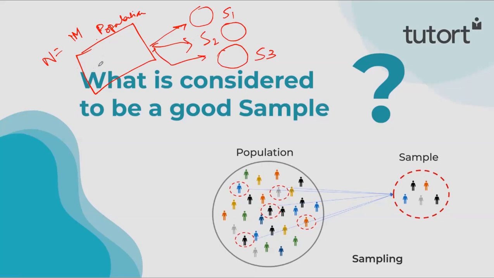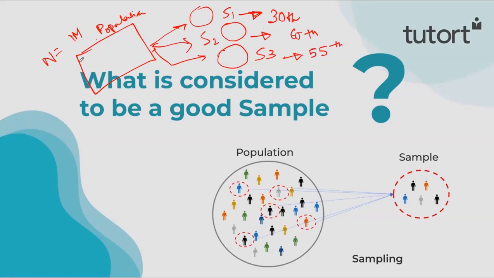Because it is not practically possible, let's just say that we are taking random samples and we are taking the average salary of all the people in sample 1. Okay. And suppose it is 30,000. Now sample 2 is suppose around 60,000, and the average salary of sample 3 is suppose 55,000.